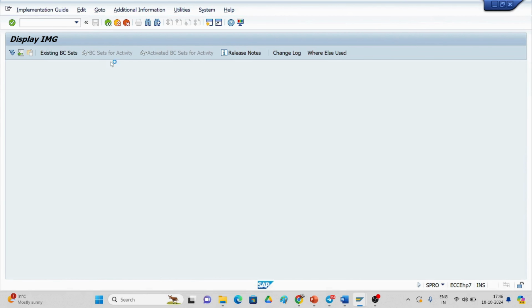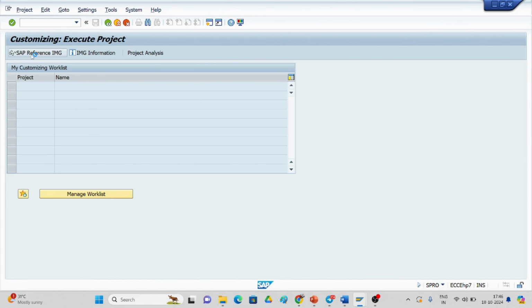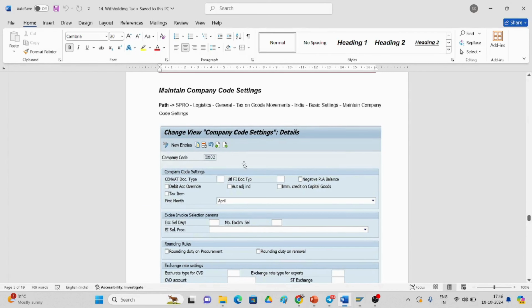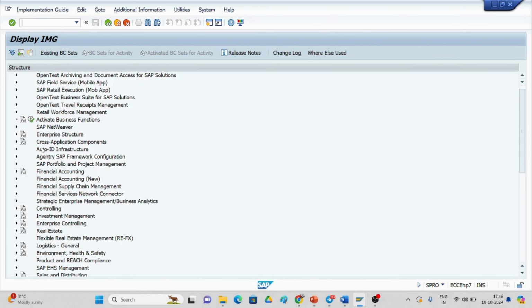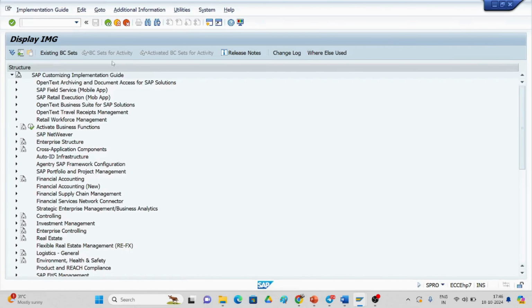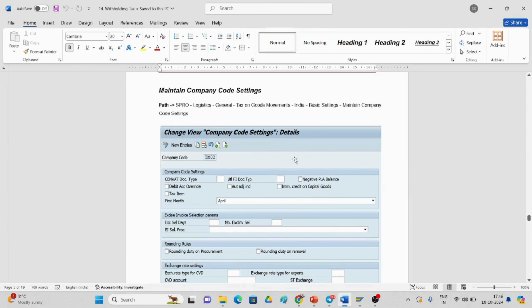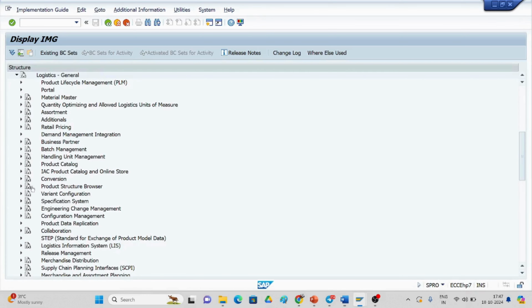The system is slow. The server is slow. And again, I will go to the IMG screen, and in SPRO, Logistics will be there. Just observe where the logistics is here. Here the logistics is there. In Logistics General, what we have to give is Tax on Goods Movement.